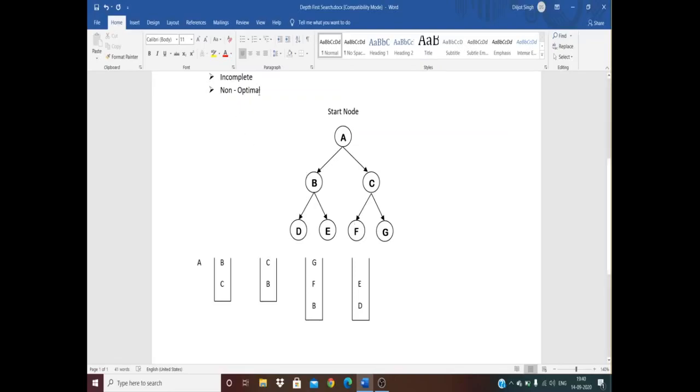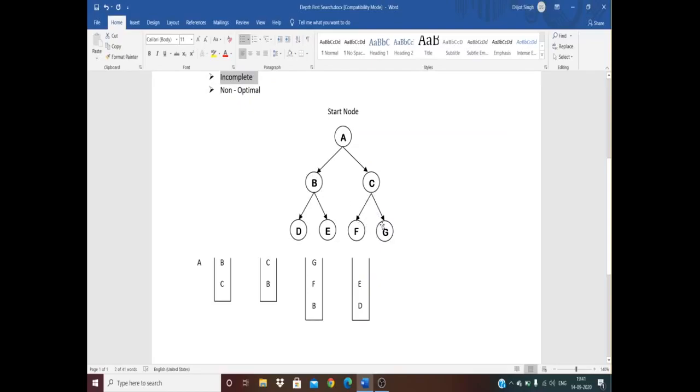So this algo is incomplete. Incomplete means that BFS was complete, whereas DFS is incomplete. It is not possible that every time DFS will have a solution, as BFS does. It is also possible that we have cycles in the graph and it gets stuck in between them, or our search space is infinite.